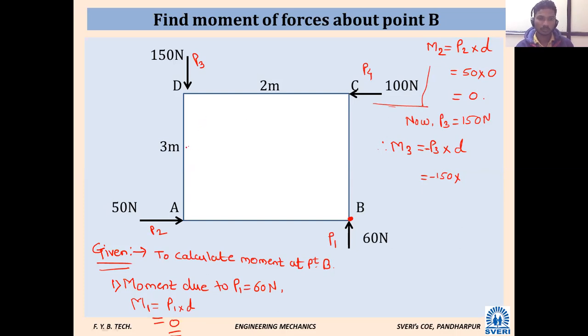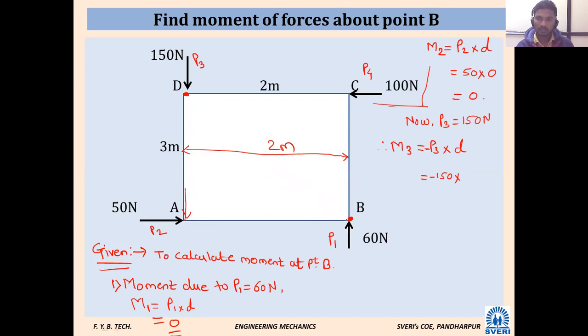So how is it 2 meter? Because the distance between these is 2 meter. You may feel this force is at this corner and our desired point is at this other corner. But once we apply the law of transmissibility of force, this force will come here. I can show it here, and this will be the minimum distance then. Is this diagonal distance the minimum distance between point B and the 150 Newton force?